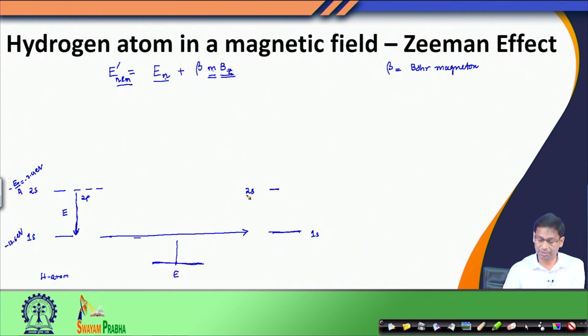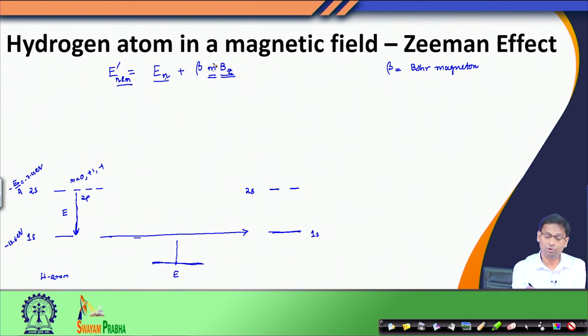What about 2p? So, I had these 3 2p lines, one corresponding to m is 0, plus 1, minus 1, these 3 levels. Let us consider first the energy of that level where m value is 0, for the 2p level.